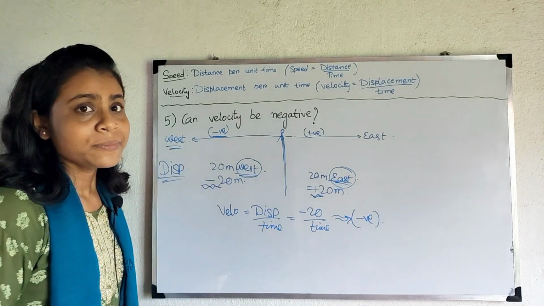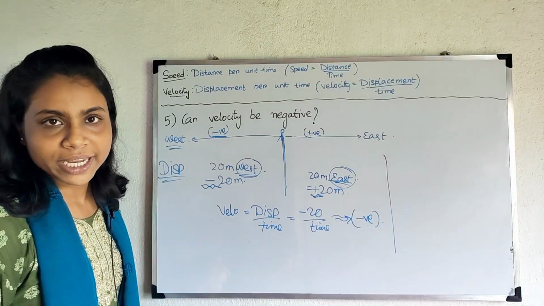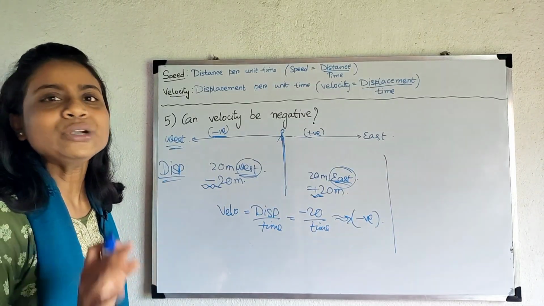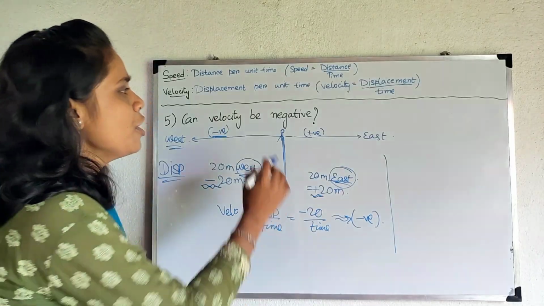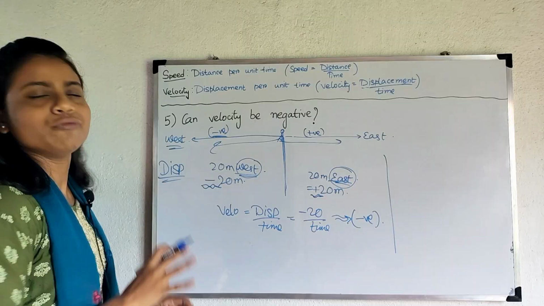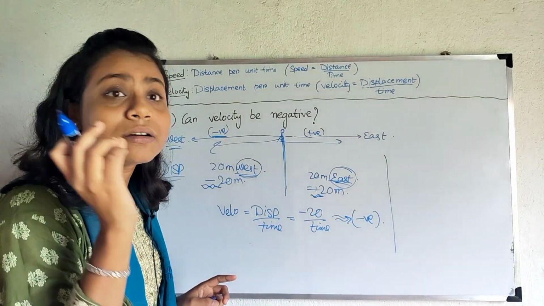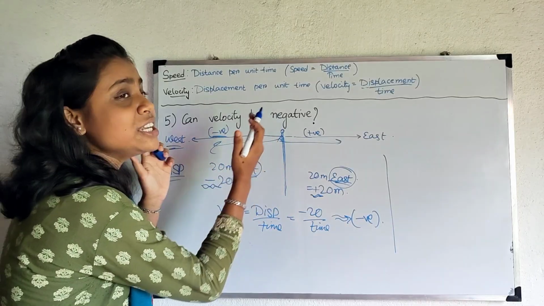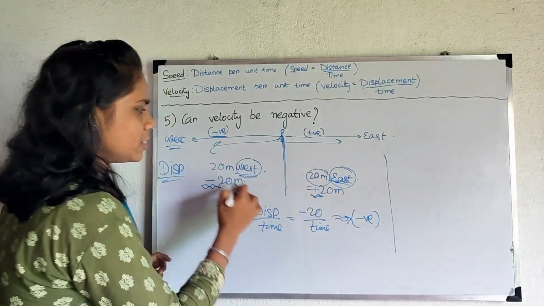But can speed be negative? No, speed can never be negative because speed depends upon distance, and distance has magnitude, that is only numerical value. If the person moves along this direction or along this direction, we don't care about it. We just care about its magnitude, how much it moves, 20 meter or 20 meter.